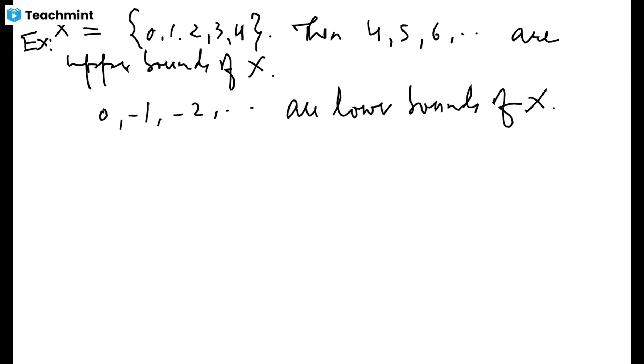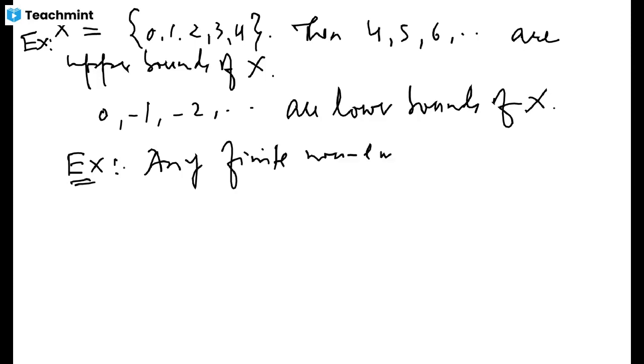Indeed, if you take any non-empty finite set, it has an upper bound and it has a lower bound also. So any finite non-empty set is a bounded set.